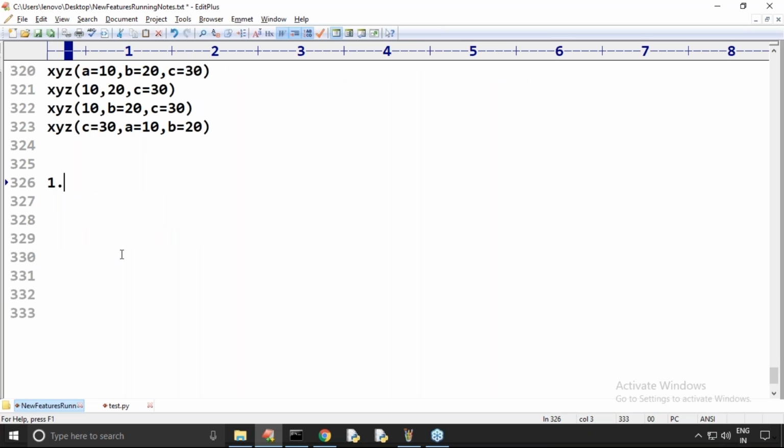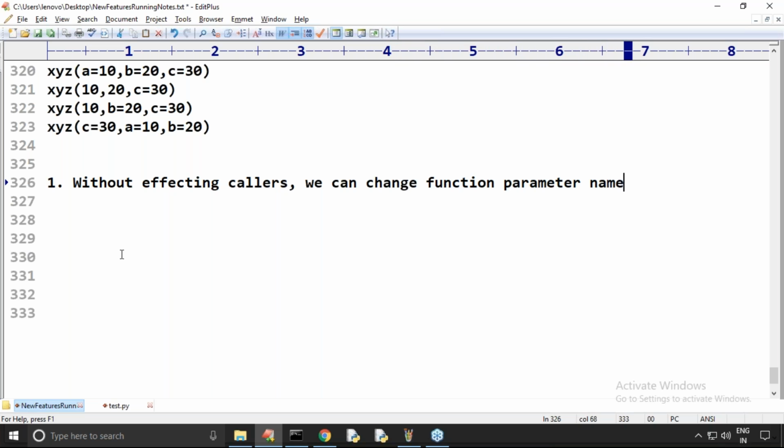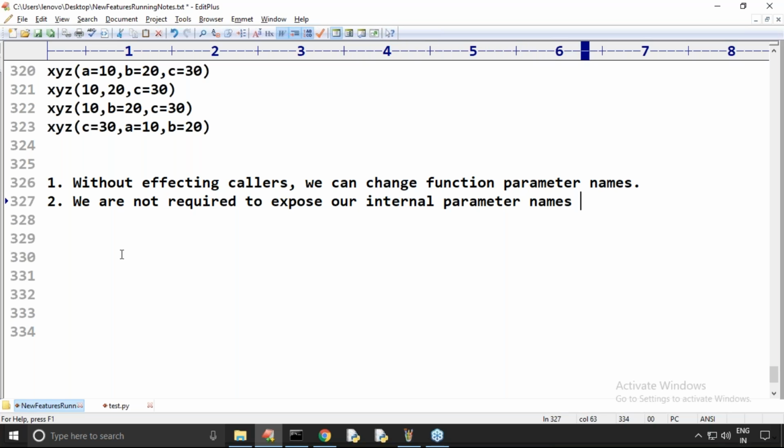Sir, almost 5 points I covered. Without affecting callers, we can change function parameter names. Yes, this is one advantage. Next, we are not required to expose our internal parameter names to the outside world, and hence we will get security.